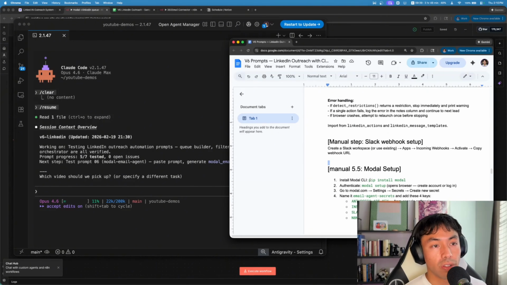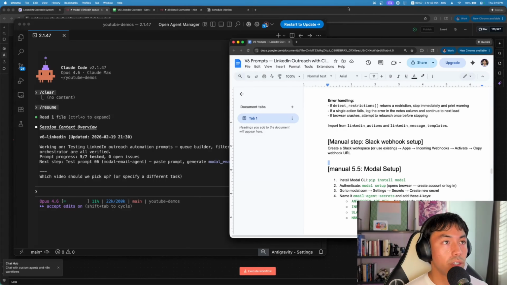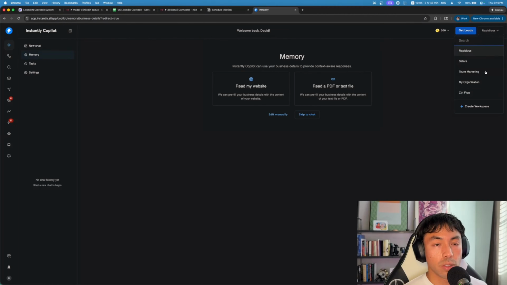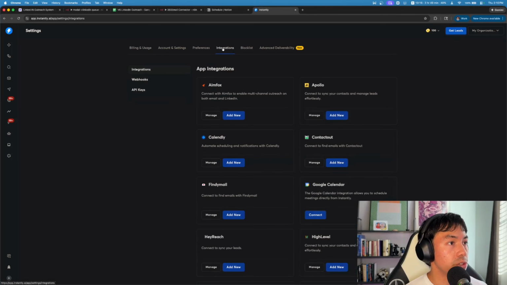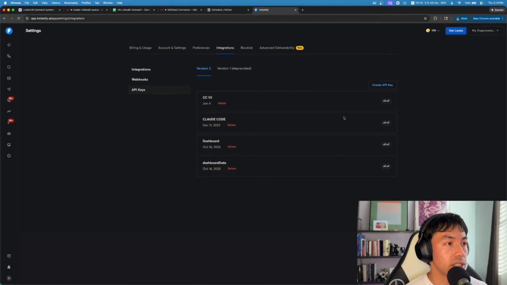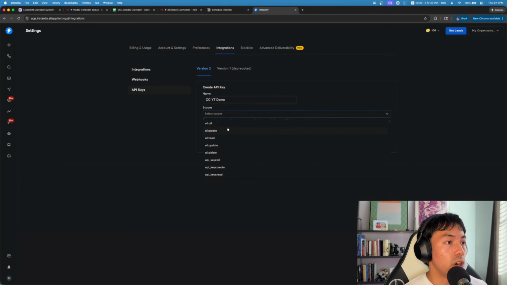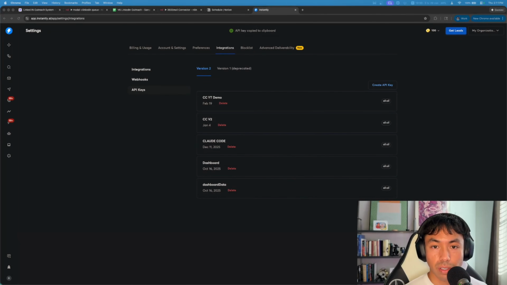So I'll do all of this live for you guys. Why don't we start with storing some of this data? So I'm going to get set up by collecting all these things first. So we'll go to Instantly, and why don't I do this for a different client? So we'll go to integrations, we'll go to API keys, we'll create an API key, we'll name it demo, and then we'll give it all the scopes. Create, I'll copy this, and I'll save it somewhere. Cool, so I have the API key saved.